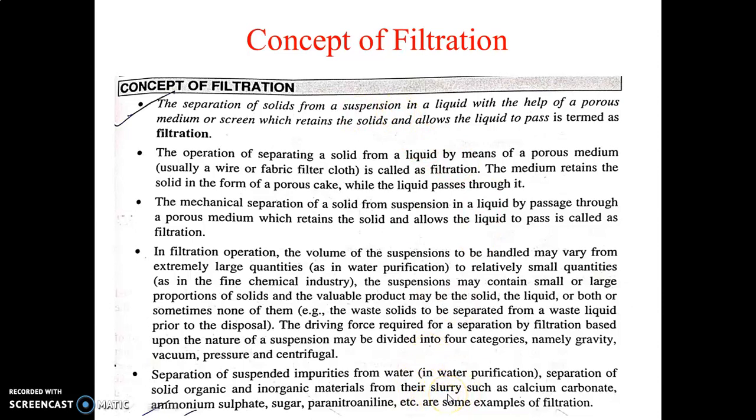Slurry means you have to consider the mixture of solid plus liquid, and suspension has the same meaning, that is solid plus liquid. So sometimes there may be calcium carbonate slurry, sometimes ammonium sulfate slurry, sometimes sugar slurry, and sometimes para-nitroaniline slurry. So these are some typical examples of filtration.